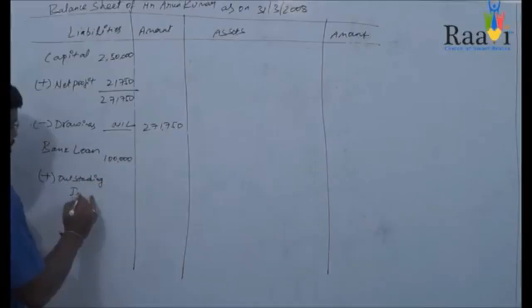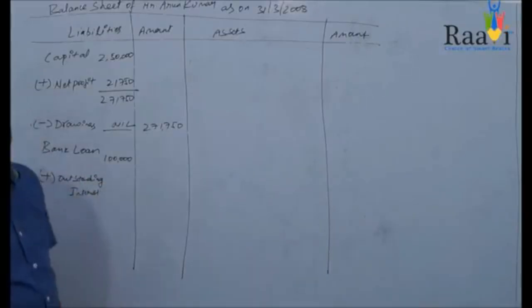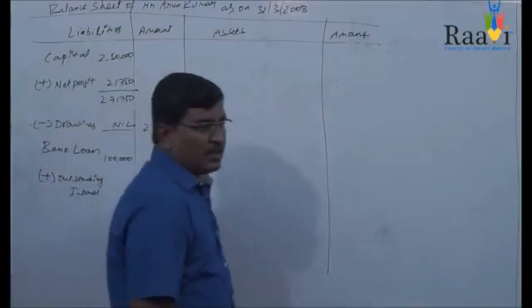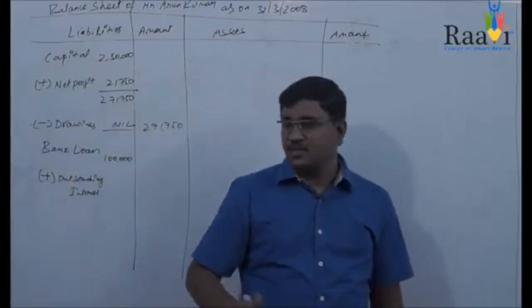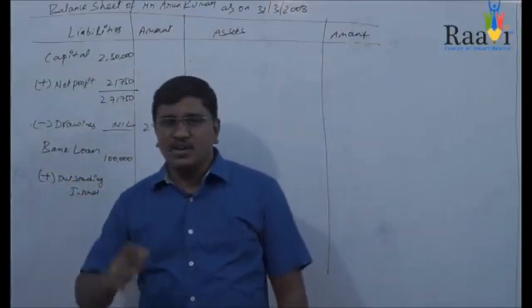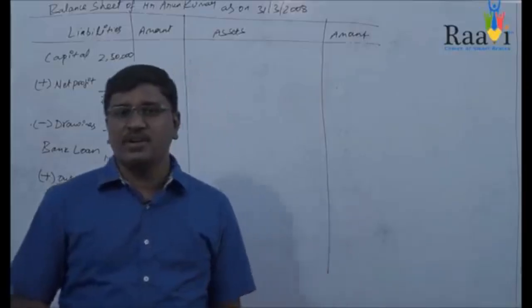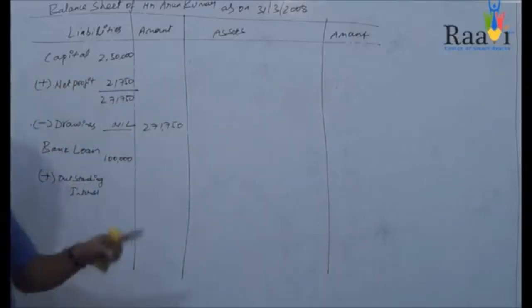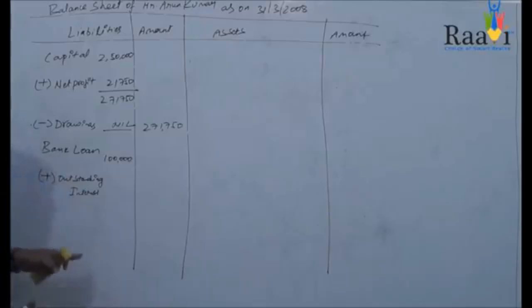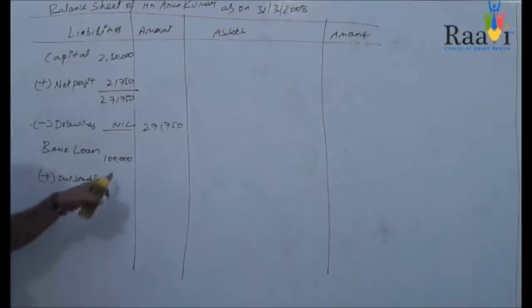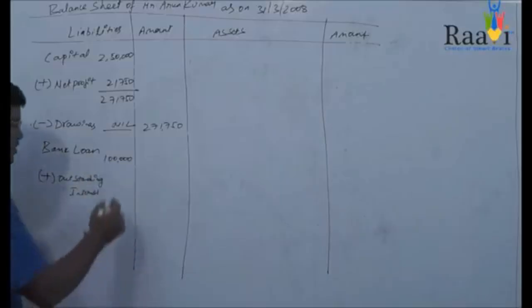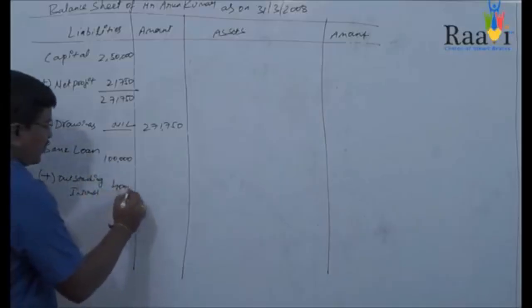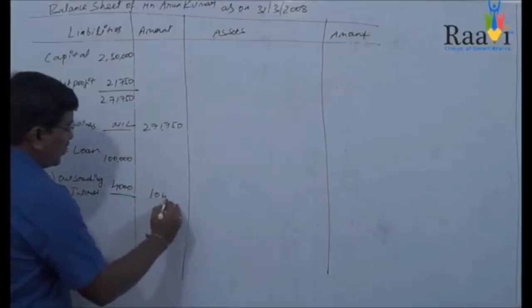Outstanding interest. How did we get outstanding interest? Already the total interest payable is 10,000. How 10,000? 1 lakh into 10%, you will be getting 10,000. But only 6,000 is given in the debit side of the trial balance. So 10,000 minus 6,000, you get a difference of 4,000. You consider that 4,000 as outstanding interest, and you add that outstanding interest to the bank loan. So that is 4,000. Then the total bank loan amount will be 1,04,000.